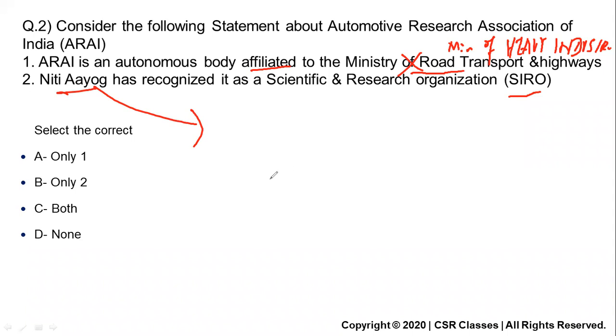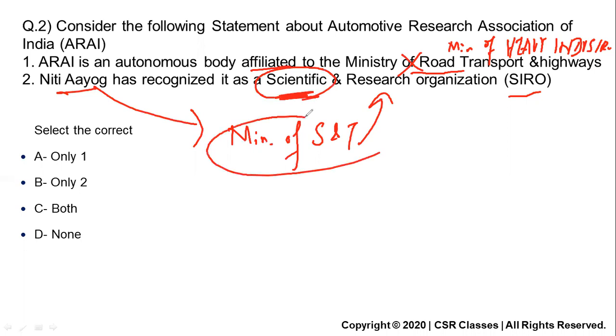So here also they can put a different ministry as the key. Ministry of Heavy Industries has recognized it as a scientific and research organization? No, it is the Ministry of Science and Tech. The Ministry of Science and Tech recognized it as a scientific and research organization, because the word here is scientific. So the Ministry of Science and Tech recognizes it as a SIRO.